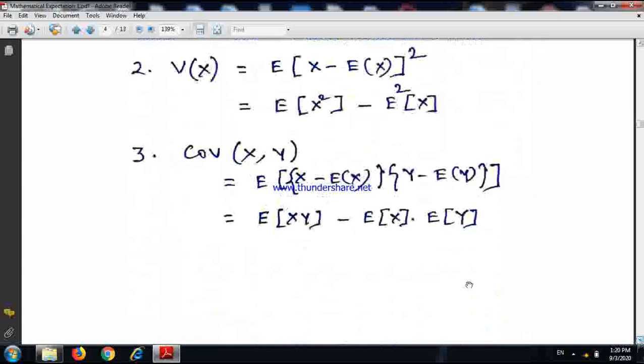And this is the formula for covariance. Just remember this. Expectation x minus expectation of x into y minus expectation of y. And if we expand this, we get expectation xy minus expectation of x into expectation of y. I think you are aware of the term covariance as we have gone through the correlation analysis.